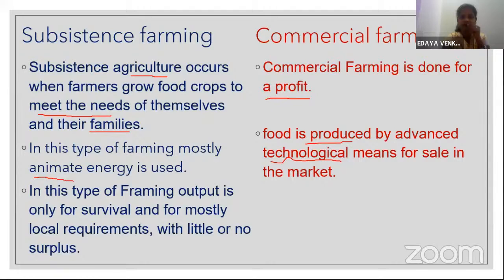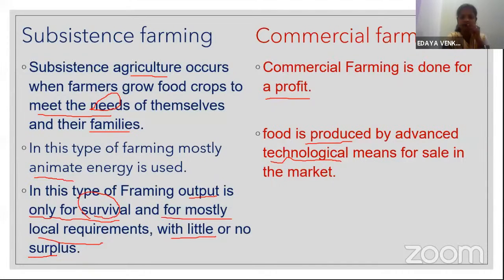In subsistence farming, the agricultural output is only for survival and mostly for local requirements, with little or no surplus. After fulfilling their own needs, there is no surplus or very little surplus left, and the farming is done only for survival.